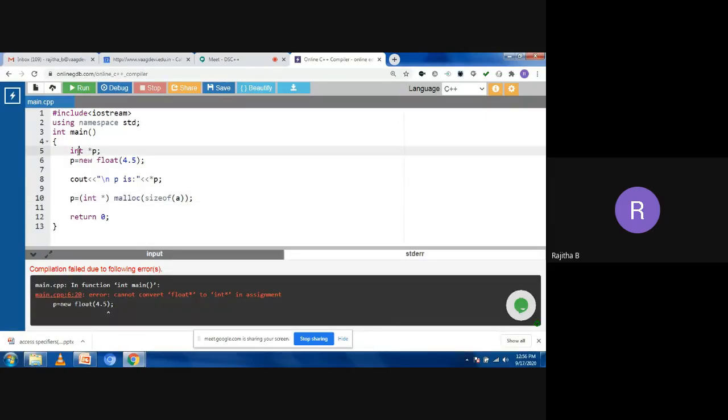If you are taking the integer pointer, you need to take the integer value. If you are taking the float pointer, you need to take the float value. If you are taking the character pointer, you need to take the character variable. In that case, it will do the implicit typecasting, because you are taking the pointer variable as integer and you are giving the value as integer. So there is no typecasting. Simply it converts the integer into the integer pointer variable. When you are using the pointer as a float, you need to take the value as a float. When you are taking the pointer as a character, you need to take the value as a character. So implicit typecasting is done when the pointer as well as the value data type is the same. Is this clear now?